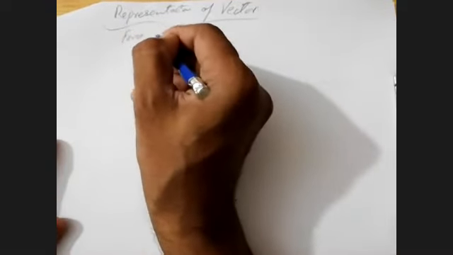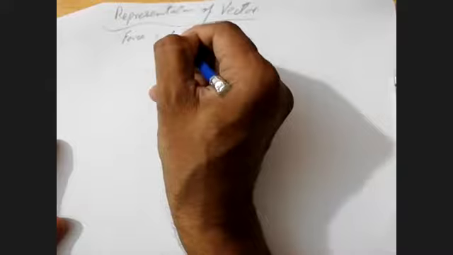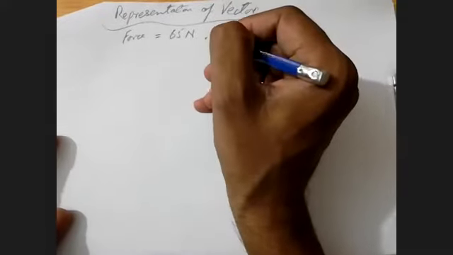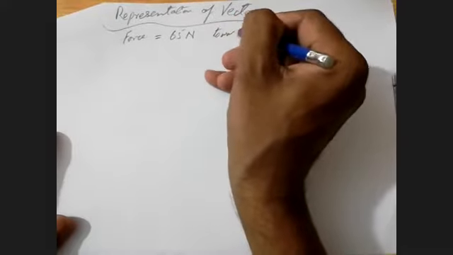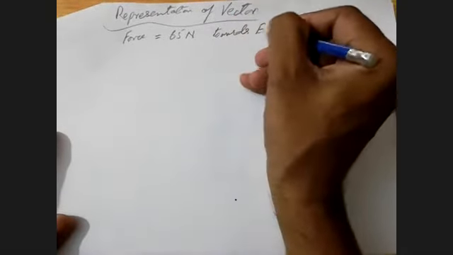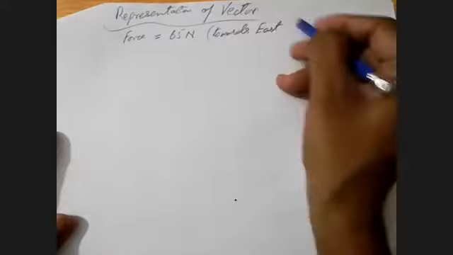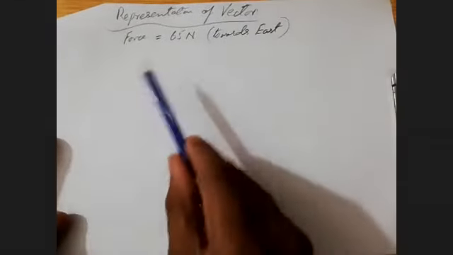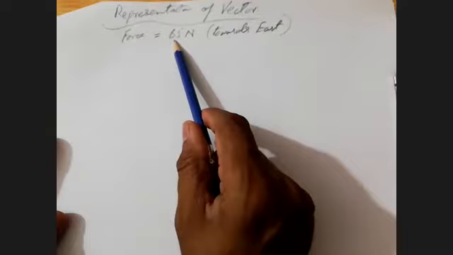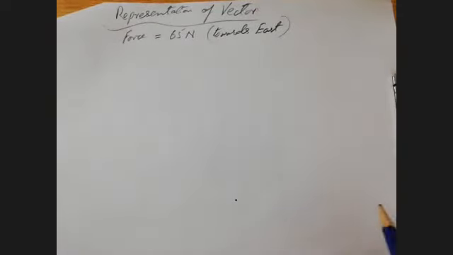Say there is a force of 65 Newton applied towards east. So here I have mentioned that this is the force of 65 Newton, and you are going to show that this force is applied towards east.